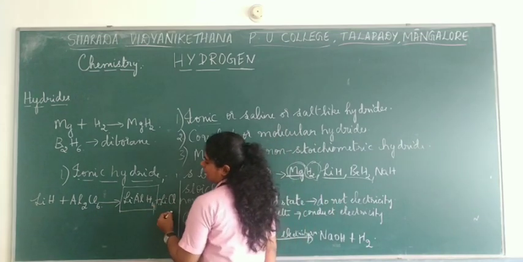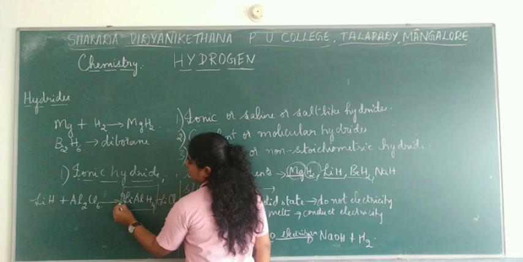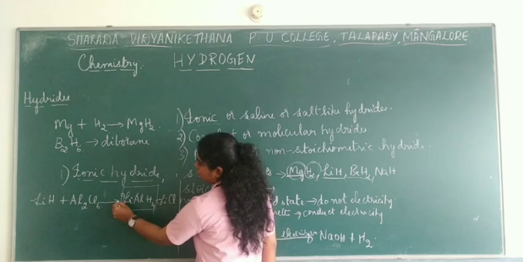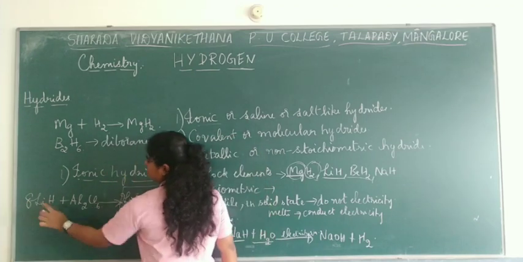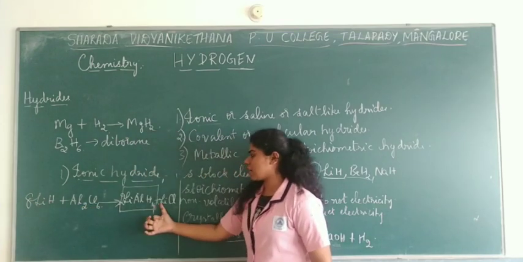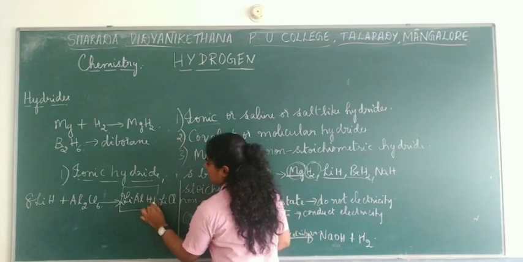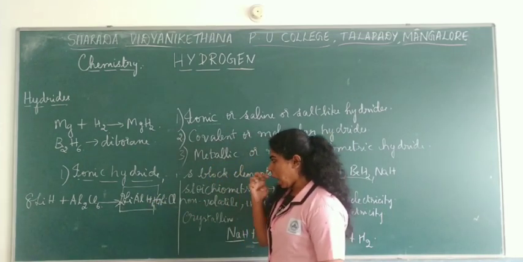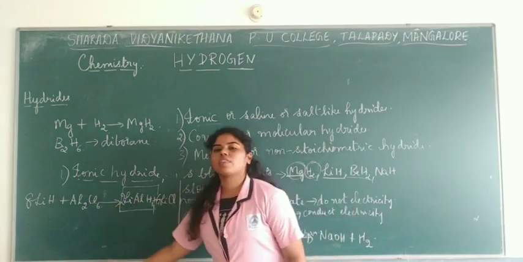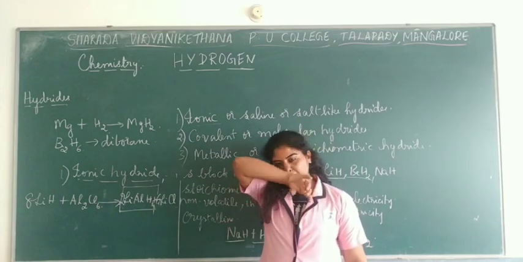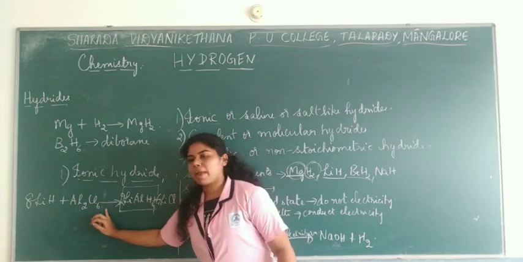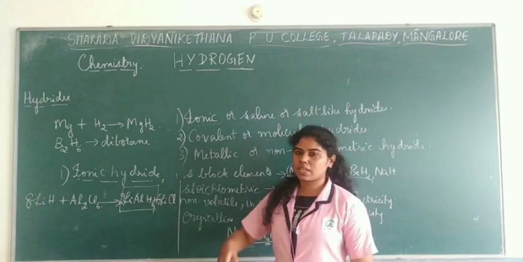So how can you balance this? Here there is Al2, so here it should be 2, and then you have hydrogen, 4 into 2, that is 8. So here 8 hydrogen. Now lithium is 2 here and it is 8, so how many should I fill in to make it 8? So this should be plus 6 LiCl, so here it is 6Cl6. So this is one application of lithium hydride, where it forms lithium aluminium hydride when treated with aluminium hexachloride, which is a good reducing agent.